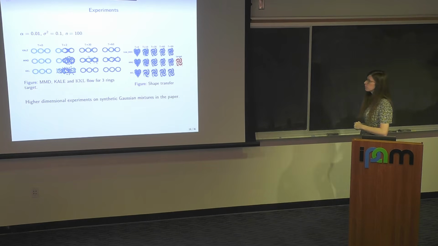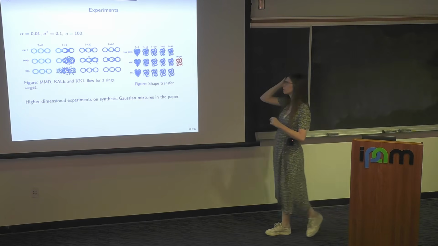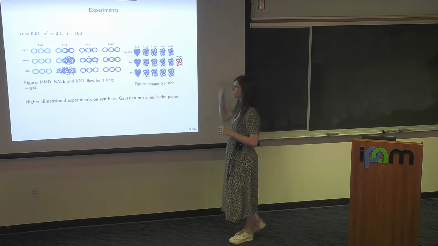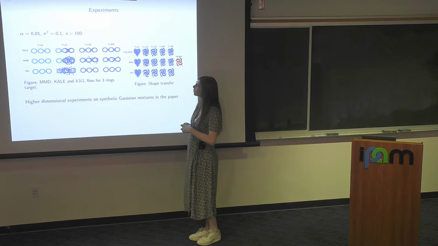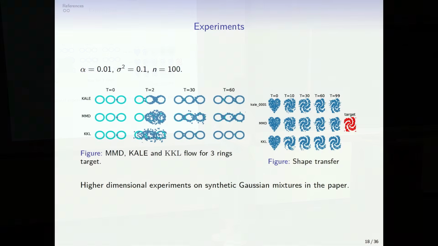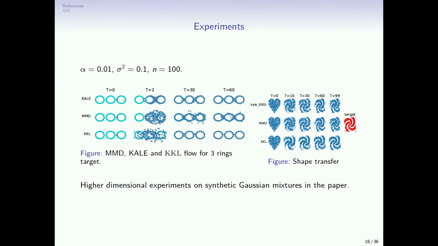Okay, so in terms of experiments, to show you a bit what's happening between what we propose and the competitors, these are simple experiments that are in the paper. Here, we choose a very small alpha for our KKL, so that we are close to the original behavior.